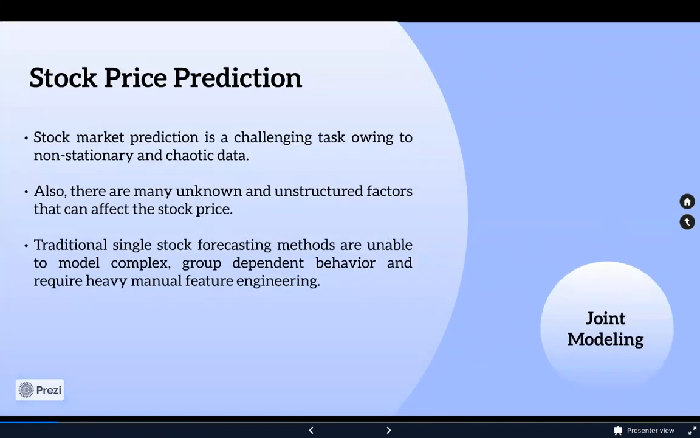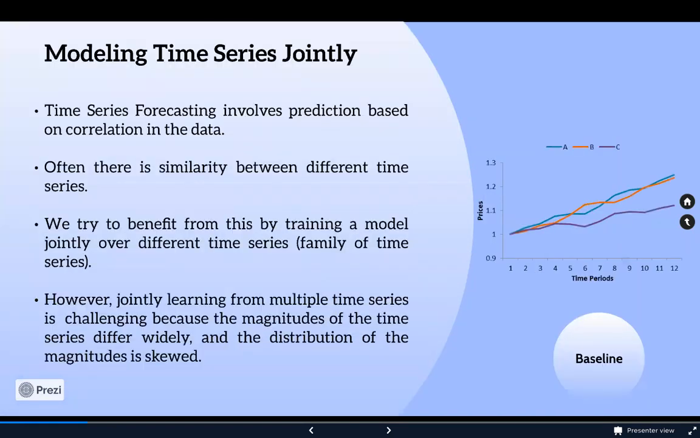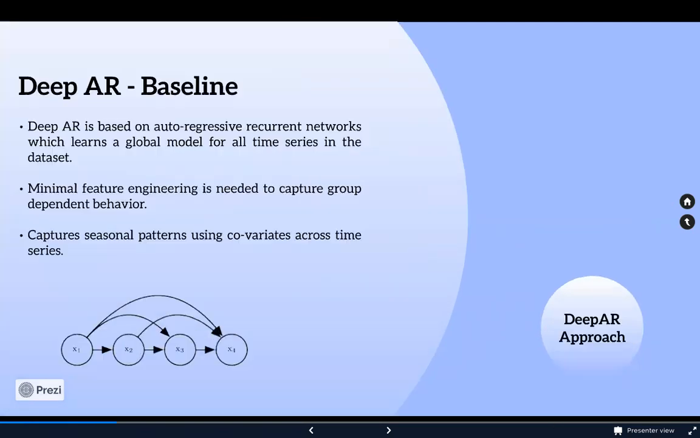In our work, we are forecasting stock prices, which is a challenging task due to unstructured, chaotic data and complex group-dependent behavior. To capture correlations between multiple time series, we model stocks of multiple companies jointly. But that also comes with challenges, like the magnitudes of these time series can vary widely. DeepAR overcomes these challenges by learning a global model using auto-regressive recurrent neural networks. Also, it does not require extensive feature engineering and is able to capture seasonal patterns.